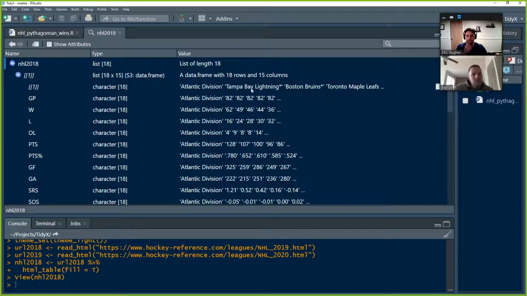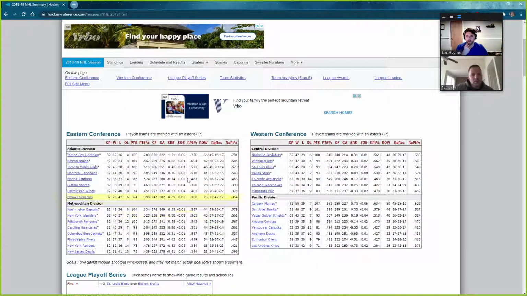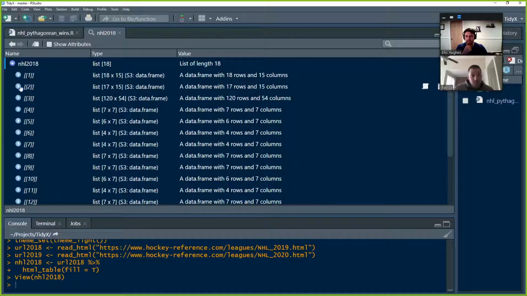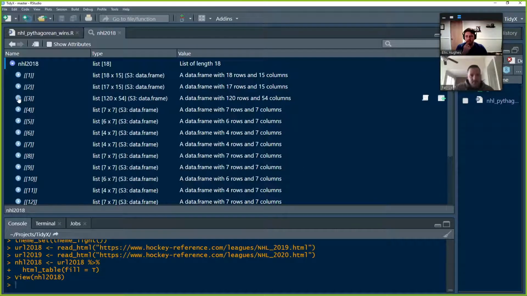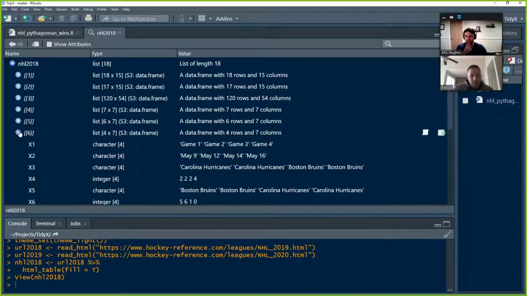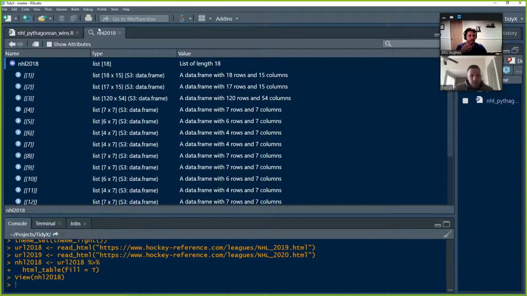So what we can do is peek through this, and this is going to be that first table, which would be the Eastern Conference here. Yep. Right, this first table. And then the second table here is the Western Conference. And then here's a bunch of additional tables that it identified through the HTML, but we don't really care about those. We don't want to mess with those.